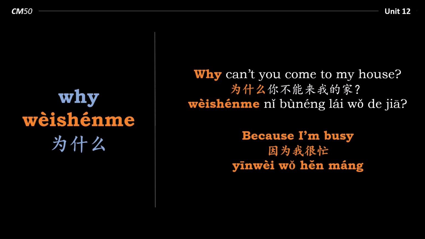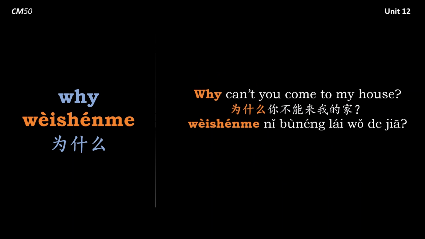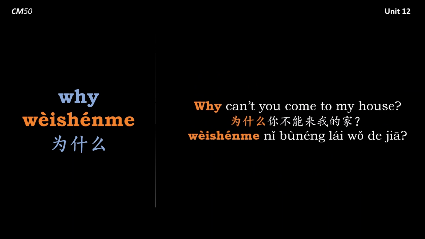Because I'm busy. 因为我很忙. Now actually, here, whether it's English or Chinese, the whole sentence is the answer to the question. So we don't actually need to be concerned about the word order. However, you might notice we've said 为什么你不能来我的家? In Chinese, it's also completely possible to say 你为什么不能来我的家? So 为什么你不能来我的家 or 你为什么不能来我的家? Both are completely possible and very common.